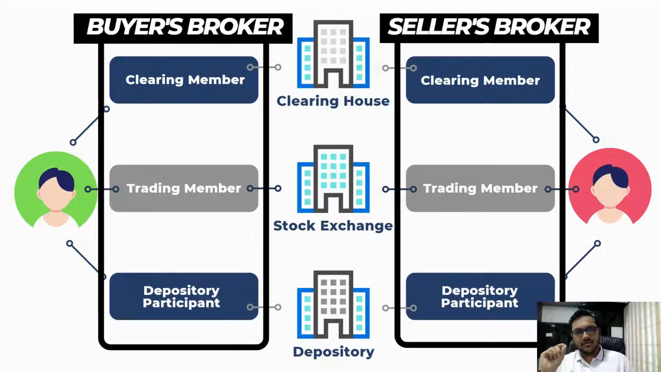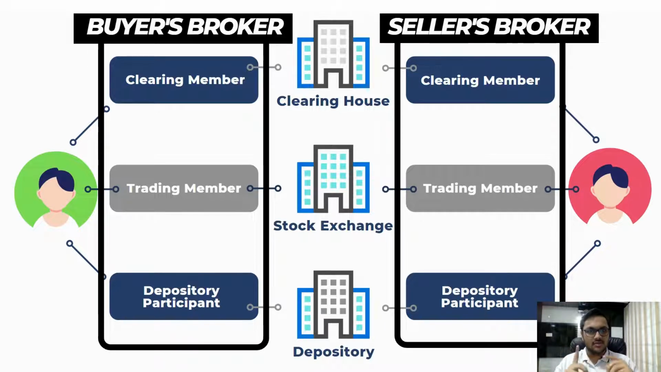Now let's come to the important part of this video, which is T+2. I told you, if you buy shares today, you won't get the shares today itself. You will get them after 2 days. Similarly, if you are selling, you won't get the money today itself. If you are placing the trade on T, you'll get it on T+2. On T+2, the money will be credited to the seller's account and the shares will be credited to the buyer's account. So there is a transfer of money from buyer to seller and a transfer of shares from seller to buyer.